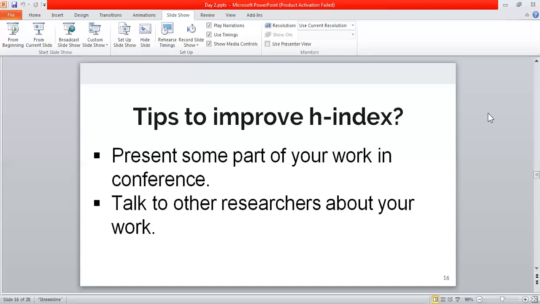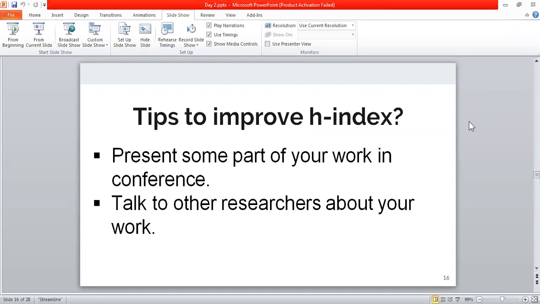Now the next thing is, talk to researchers about your work. How? See, you went to a conference, you talked to so many persons about your work. Okay, this is the kind of work that I'm doing. So they will come to know that this person is doing this kind of work, and they will be more aware.